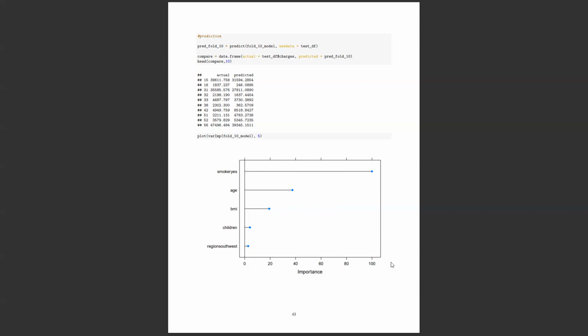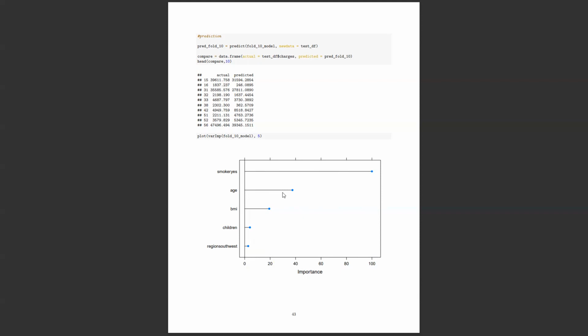The importance is like 100%. It's very rare to have a feature which is 100% dependent on a variable. There is a 100% possibility that your medical expenses are going to increase if you have a smoking habit.